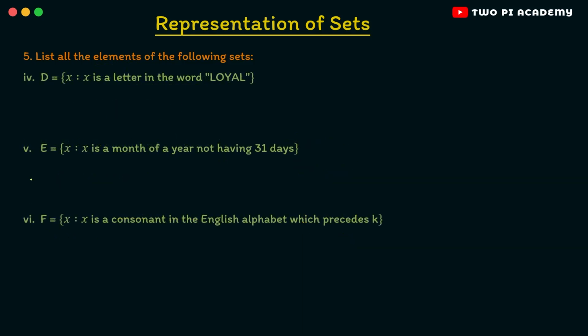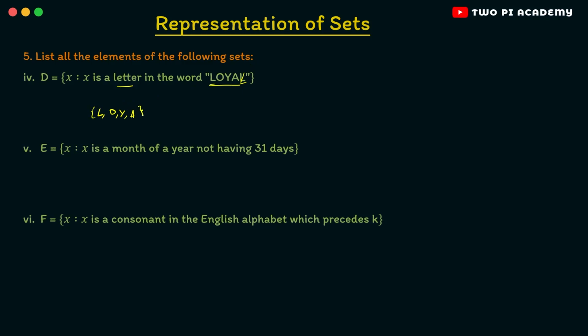Now let's move on to the fourth problem in this question. Capital D is equal to the set of all x such that x is a letter in the word loyal. So we have to list the letters in that. First we have L, O, Y, A, and clearly the second L is repeated, right? You should not write repeated letters. The elements in the set must be unique, we have said previously.